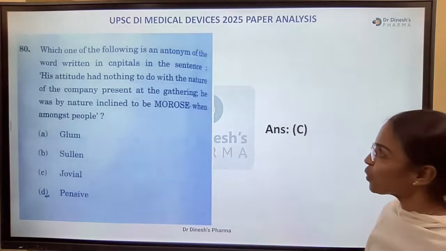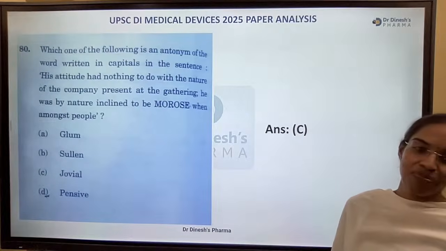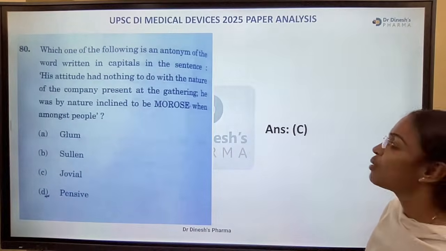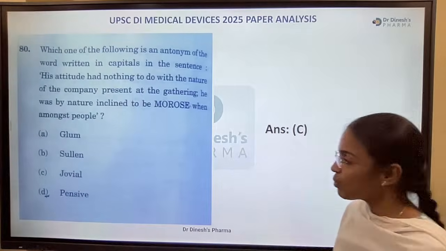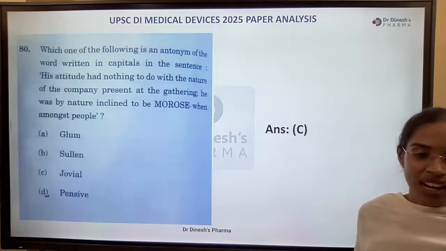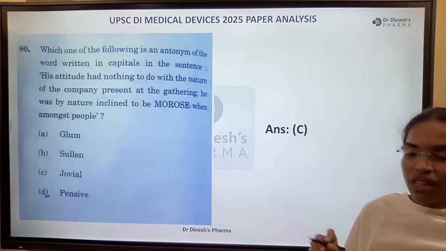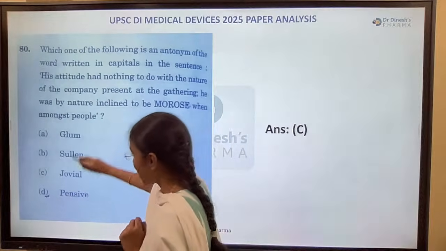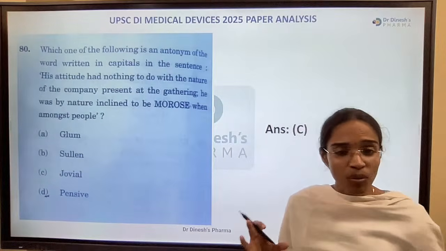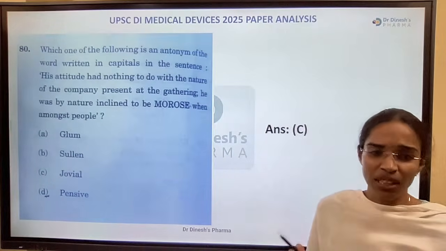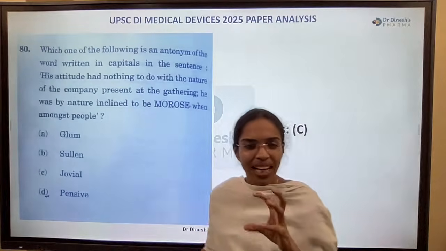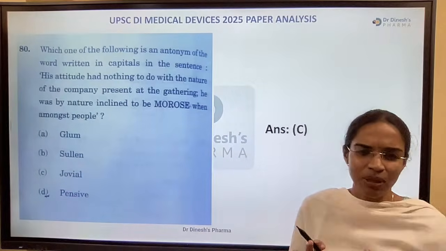Which one of the following is an antonym of the word morose? Whatever the formula I told you earlier, when the options are given, one of the options will be different. Most of the options will be similar to each other. Here you can see glum, sullen, pensive. They are very similar to each other.